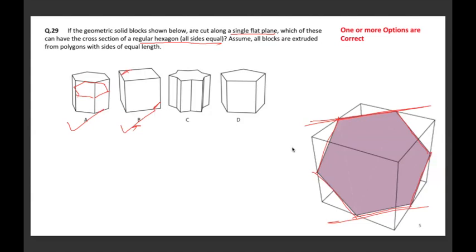In the case of C, I need to do 2 cuts. One will be a hexagonal cut plane like this, after which I will be able to slice the hexagon along the horizontal axis. So C is wrong and D is of course wrong. You can get a hexagonal section using a pentagon, but it won't be a regular hexagon. Because here we are asked for the regular hexagon, we won't choose option D, and hence A and B are the only correct ones.